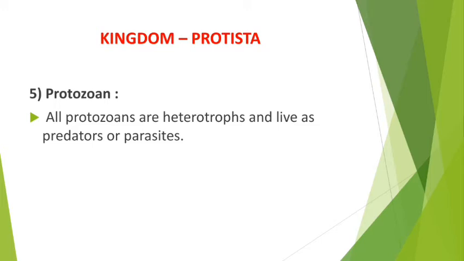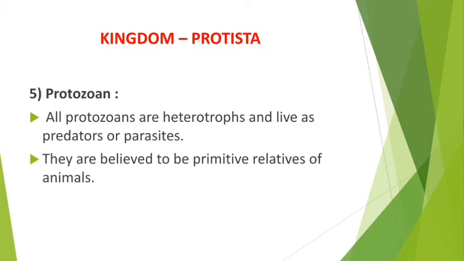As heterotrophs, they live as predators. Predators means they kill others and live. Or they may be parasites. Parasites means they live on a living thing. From that living body they extract food and live in that way. So protozoans are heterotrophs and they live as predators or parasites.